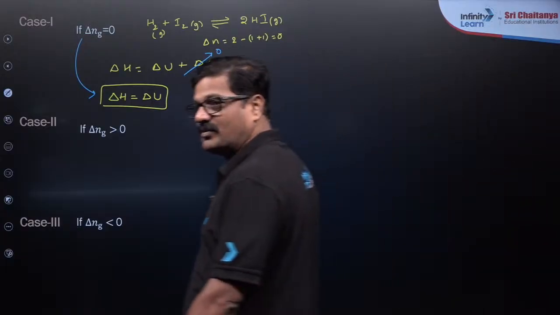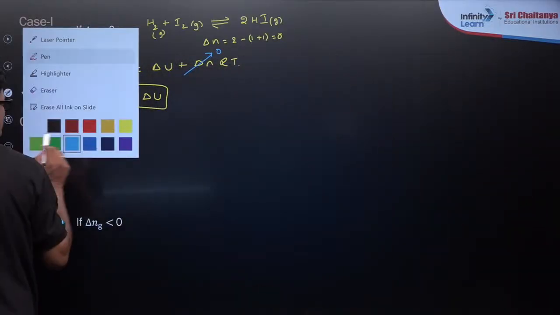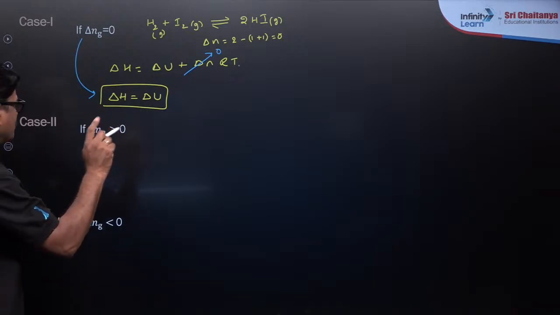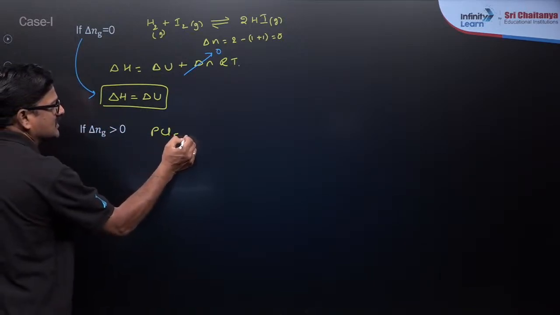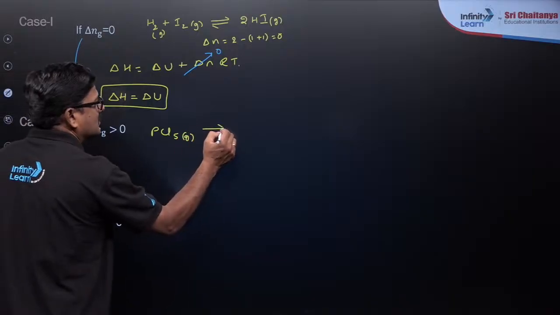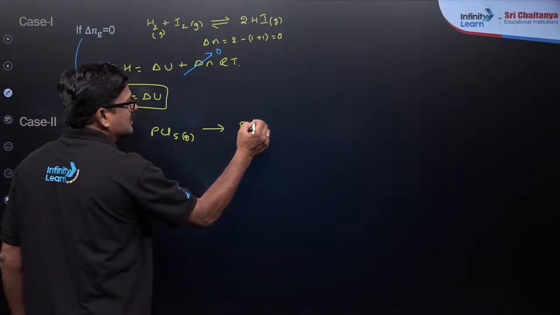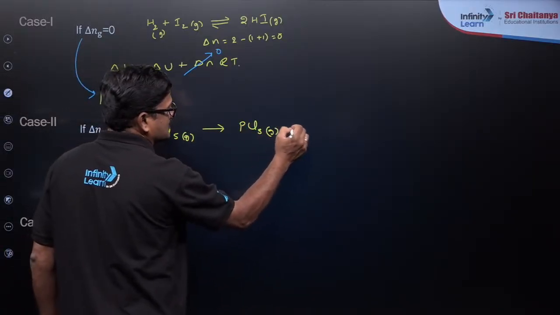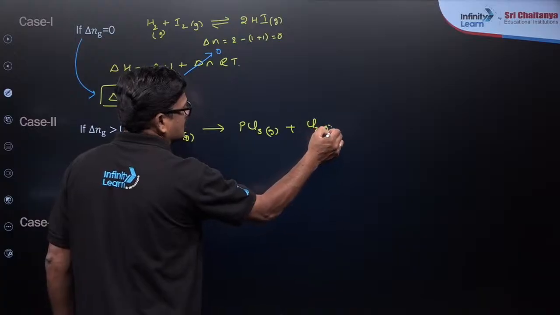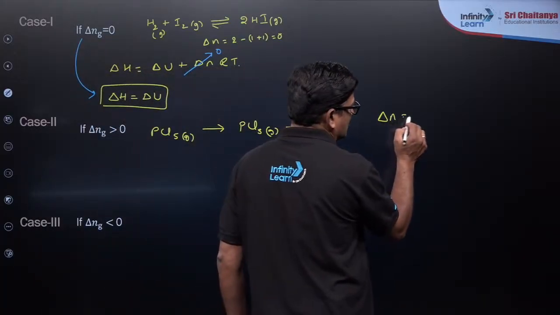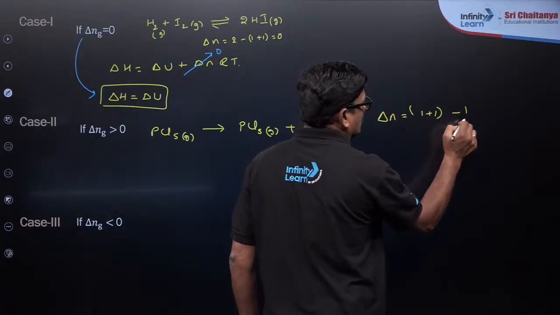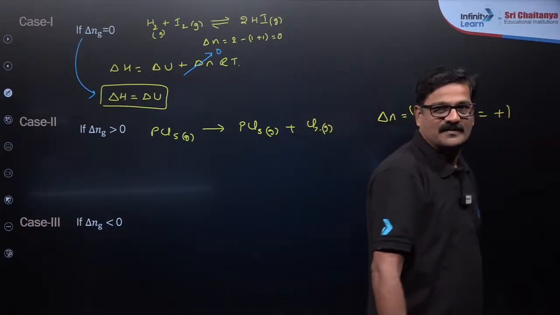And one more example with me. Only gases you have to consider. PCl5, which is a gas, gives rise to PCl3, which is a gas, plus Cl2, which is a gas. So delta n is equal to 1 plus 1 minus 1, which is equal to plus 1.